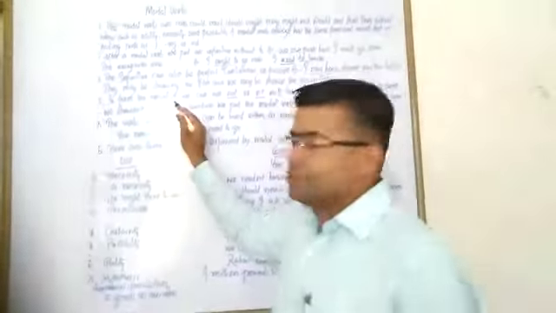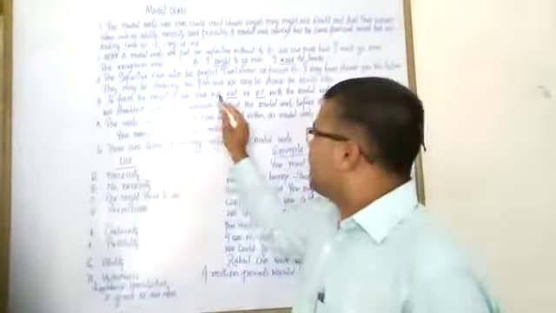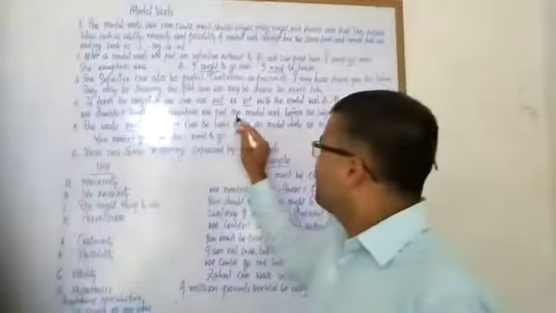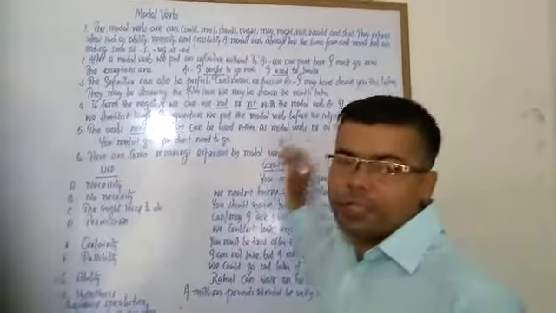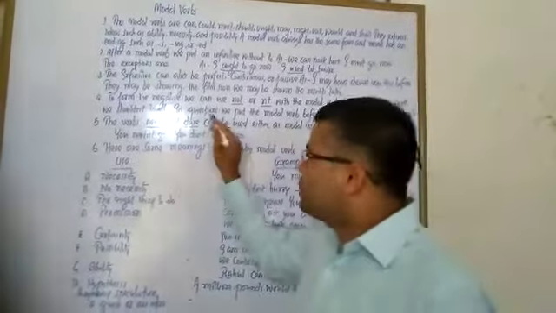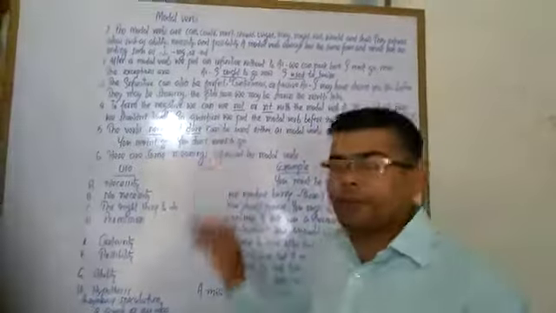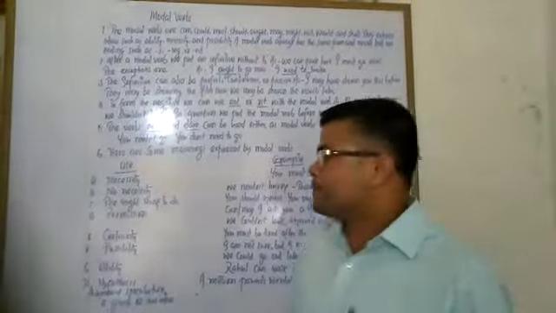To form the negative, we can use not or n't with the modal verb. For example, it might not work, we shouldn't laugh. In questions, we put the modal verb before the subject. Well, try to understand again. When we make interrogative sentences, in questions, we put the modal verb before the subject. For example, can we park here?